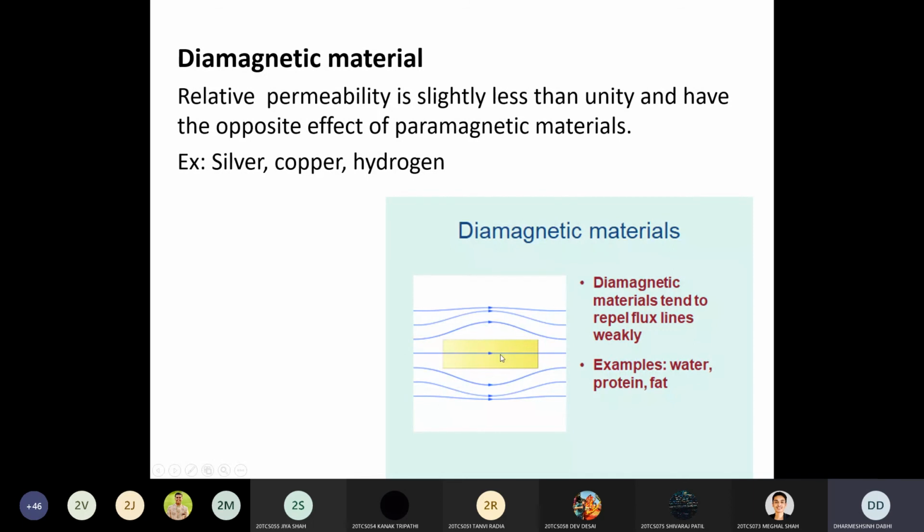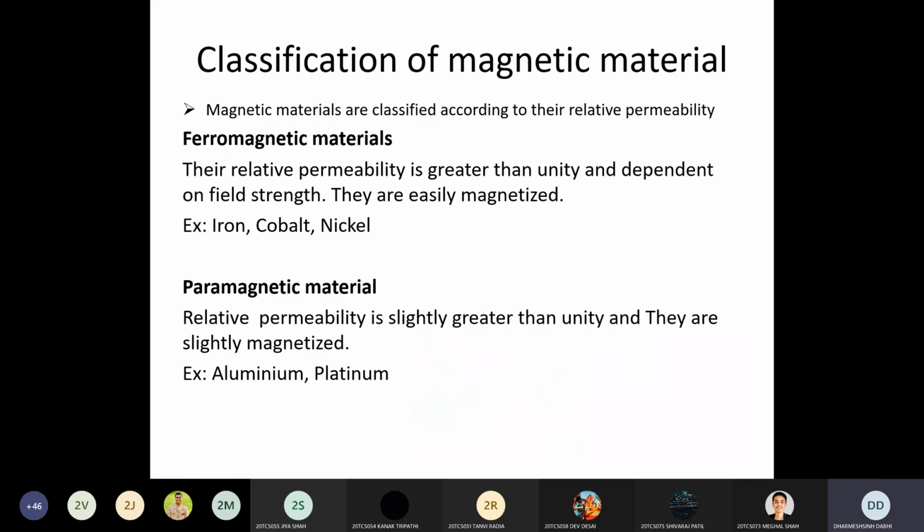Only a small number of lines, a few lines, are passing through it, because this diamagnetic material has a property that repels the magnetic flux lines, but very weakly. Yeah. That force is not very large. But in short, diamagnetic material cannot pass the flux lines through it very easily as compared to the ferromagnetic and paramagnetic material. So I think all of you understand the difference between ferromagnetic, paramagnetic and diamagnetic material. So this is the classification of magnetic material.